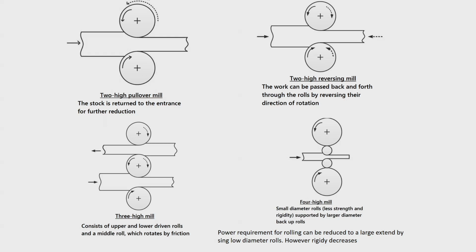But as I said, the roll deflection will take place when the diameter is very less, especially when the slenderness ratio of the roll is very high. So, you may find the uniformity in the thickness across the width may not be there. So, to avoid that only you are going to give the backing rolls. So, larger diameter backing rolls are there as a support roll. In that case your power consumption is reduced considerably, and the roll will give more or less uniform dimensions, and third, with a smaller diameter roll, your surface finish can be very